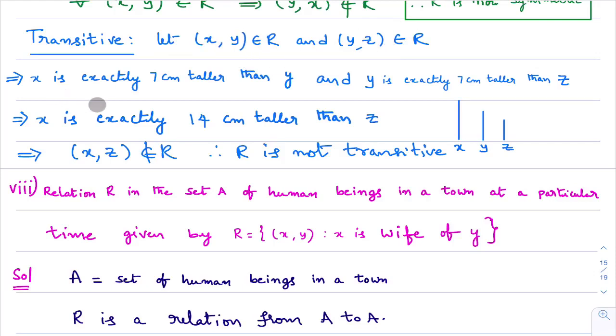Suppose x comma y belongs to R. What does it mean? x is exactly 7 centimeters taller than y. And if I take y comma z belongs to R, it tells that y is exactly 7 centimeters taller than z. That means y is taller than z, and x is exactly 7 centimeters taller than y. Now what to check? You need to check whether the ordered pair x comma z belongs to the relation or not. You must be good at the transitive relation definition.